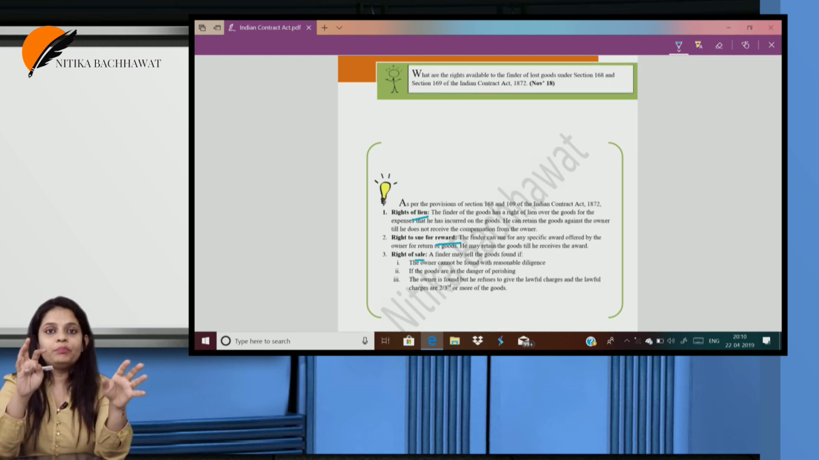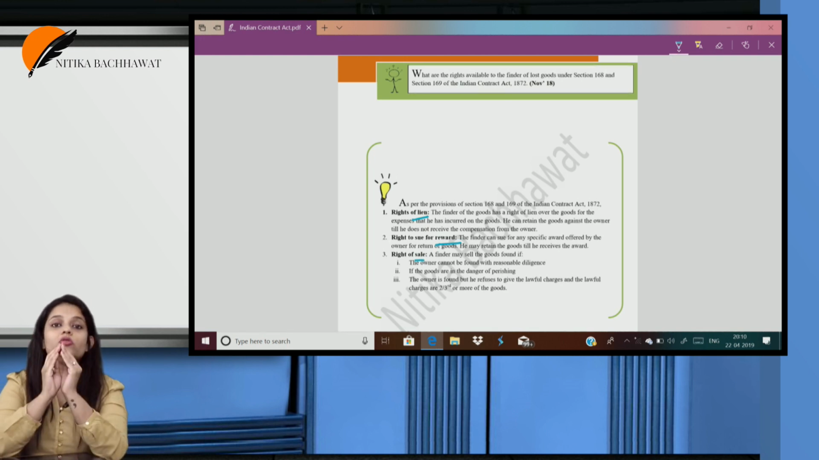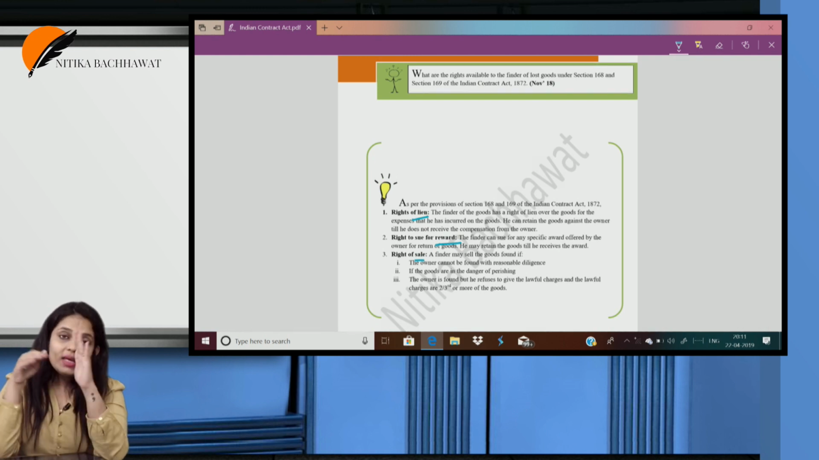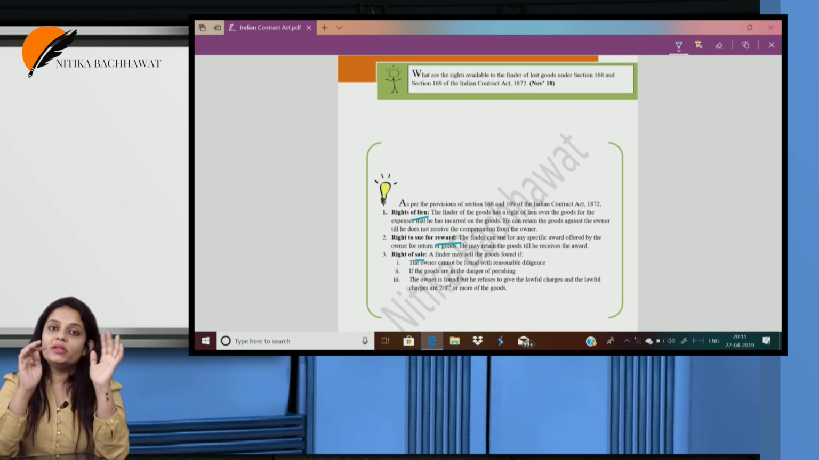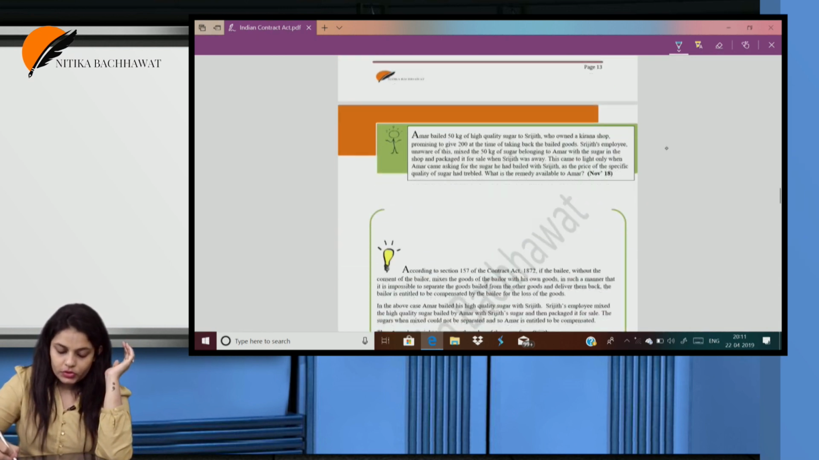But I cannot sell. On the other hand, let's say my expenses were 850 rupees and the value of the goods is 1,000. So can I say I have spent more than 2/3 of the value of the goods? Yes. In this case, if you don't pay me the money, can I go and sell the goods? Yes. So the lawful charges are 2/3 or more of the value of the goods.